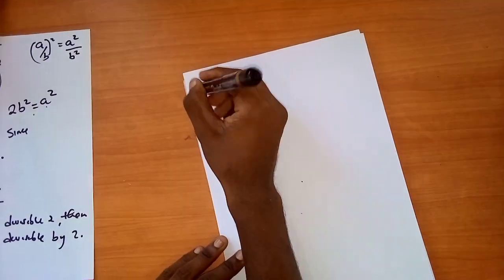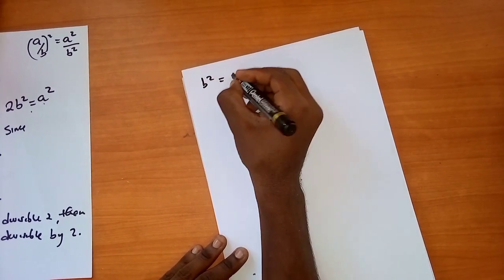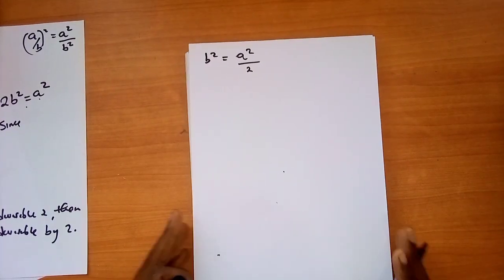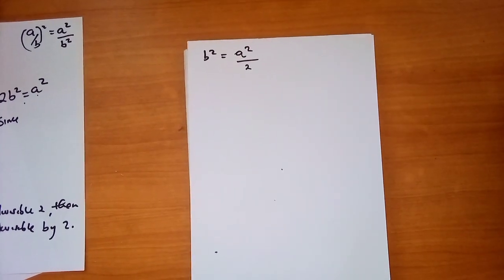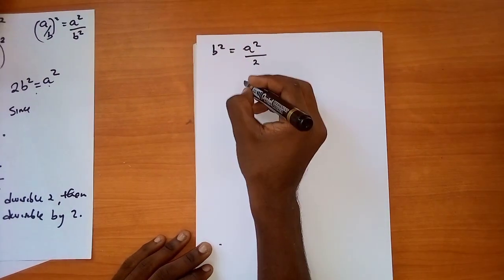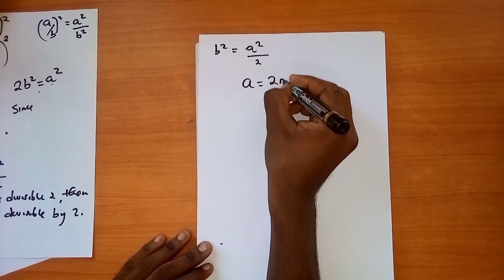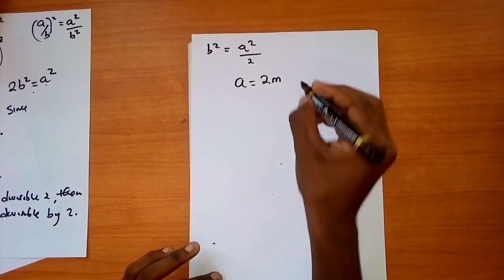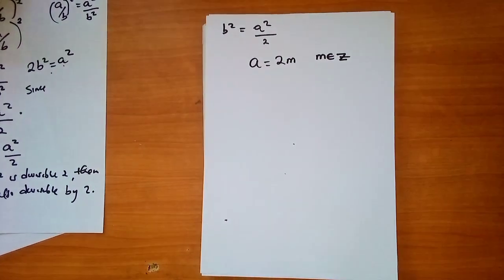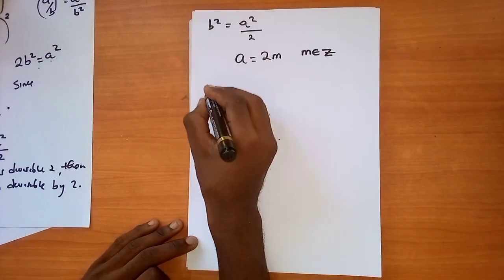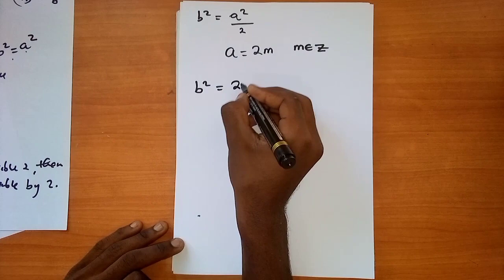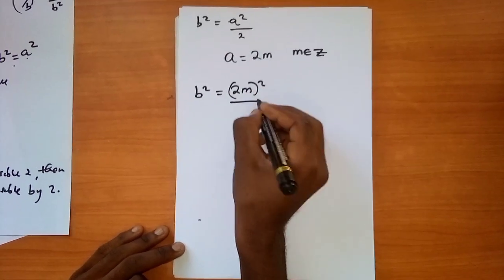We ended at the point where we said b squared should be equal to a squared over 2. We just gave a statement to say if a squared is divisible by 2, then a is also divisible by 2. So choose another number, okay? Equate a to something. Let's say a should be equal to m, and this m should be a member of integers, right? Then we are going to say b squared should be equal to, what is our a? Our a is 2m, so it is equal to 2m squared over 2.